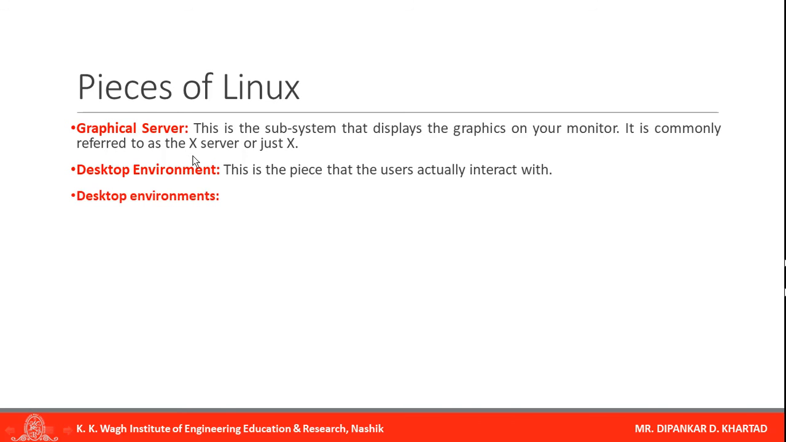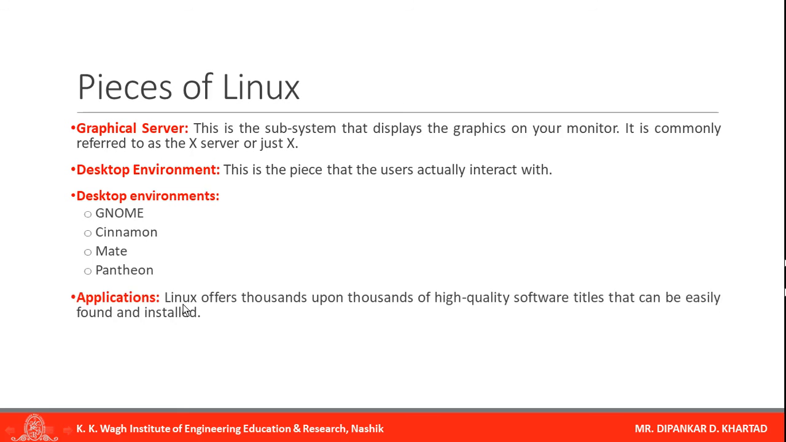Next are the desktop environment examples: GNOME, Cinnamon, MATE, Pantheon. These are desktop environments. Then applications. Linux offers thousands upon thousands of high quality software titles that can be easily found and installed. So Linux has thousands of applications and they can be easily installed on any Linux operating system.